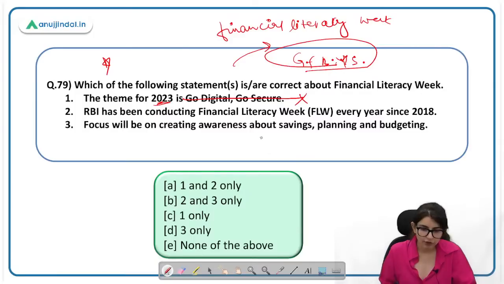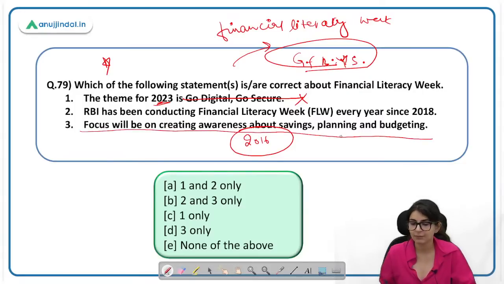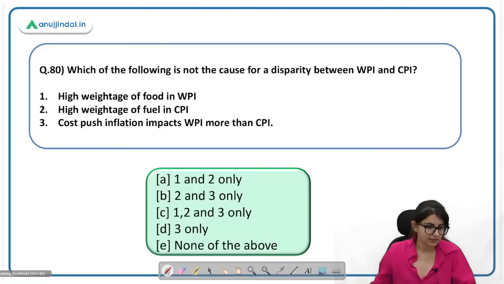याद रखनी है, you have to remember कब से celebrate कर रहे हैं, 2016 से. And the purpose is here, focus is on creating awareness about saving, planning, budgeting. हो गया. And 13th to 17th. Okay. So here the correct answer will be D. वो तो आपने बताया. Let's move on to the next question.